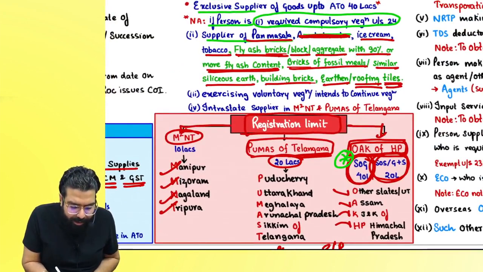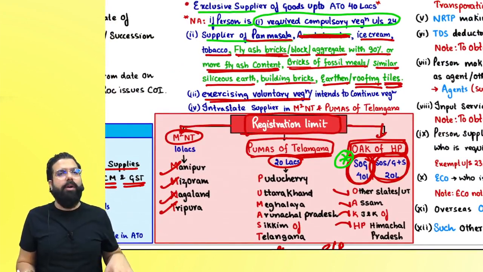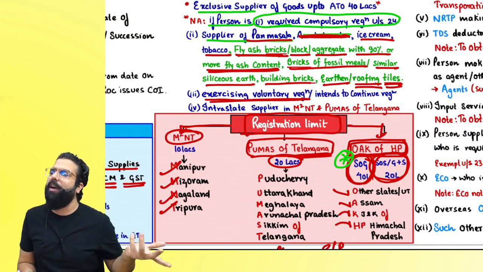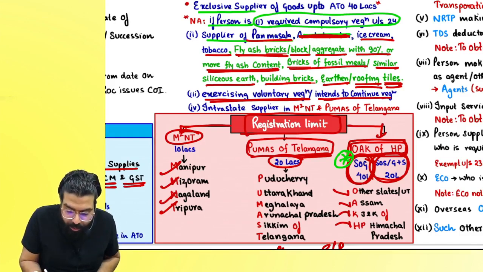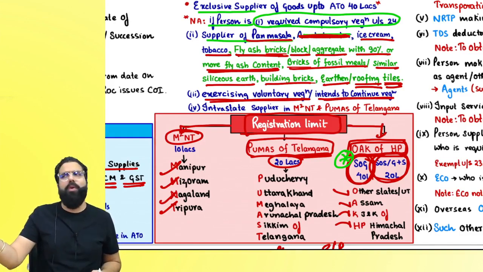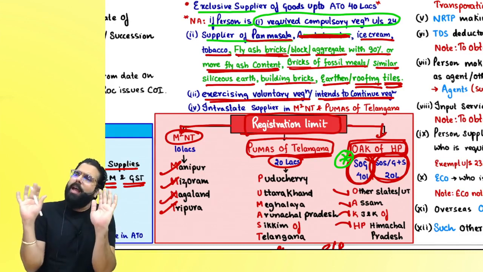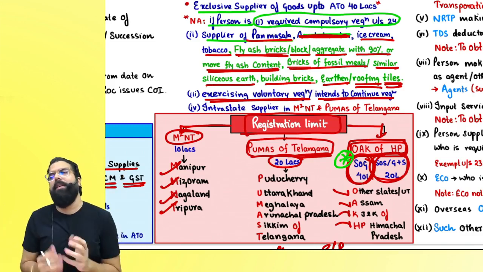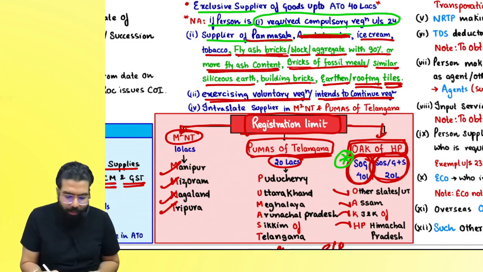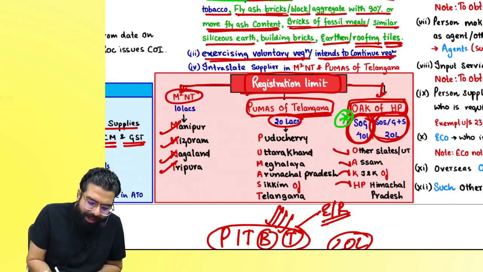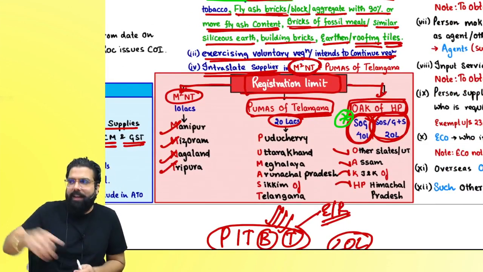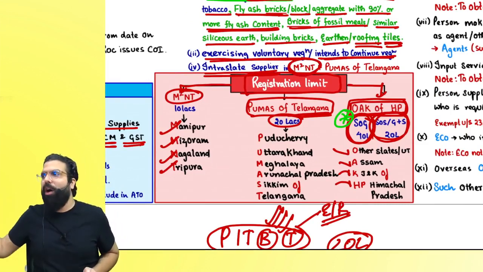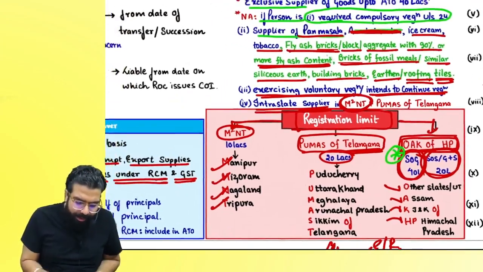Done, sir. Then if you are a person who says voluntarily I want to take registration, the government is telling you, who is stopping you, what 40, what 20, what 10, you are voluntarily taking it. Or you are a person who intends to continue with registration, and the government is telling you that you don't need to cancel. You say, no sir, I will still keep registration. You have increased from 20 to 40, but I don't want 40, I will still keep my registration. The government is telling you, who is stopping you, if you want to continue, then please continue. And the 40 lakh limit is not there if you are a supplier within the North-Eastern states, or you are a supplier within Telangana. Done, everyone? Yes, sir, we all got the point.